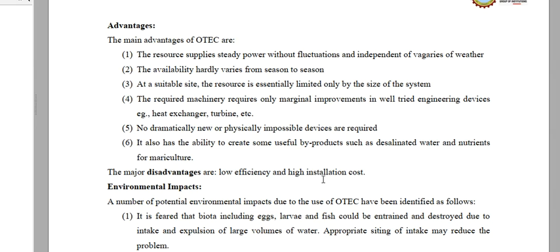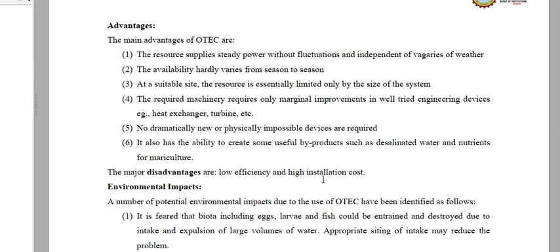So technology is nothing very revolutionary or new, and already available devices such as heat exchangers and turbines can be used here to generate power, unlike in the case of solar energy where solar panels etc. have to be constructed, or in magneto-hydrodynamic power where very high temperatures are encountered. So here the simple technology can be used to generate power.